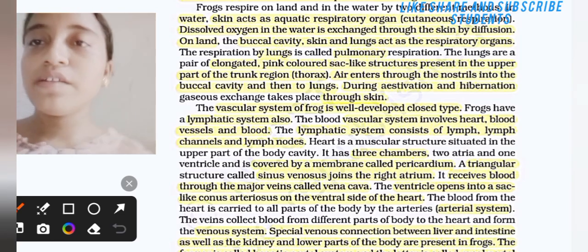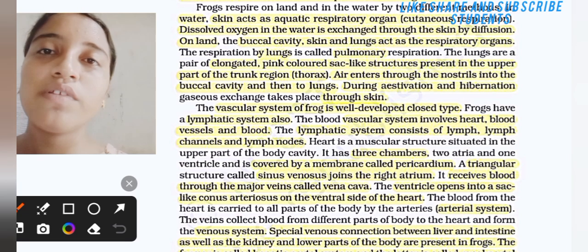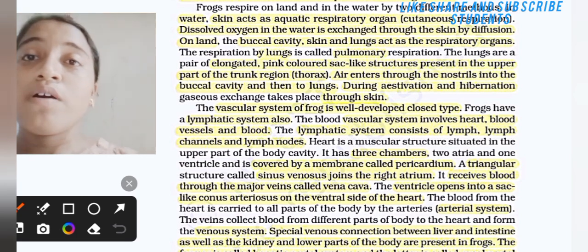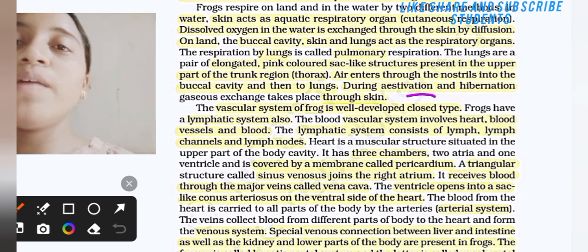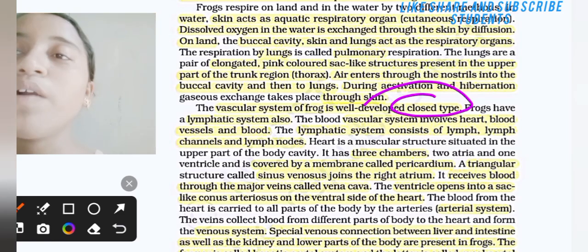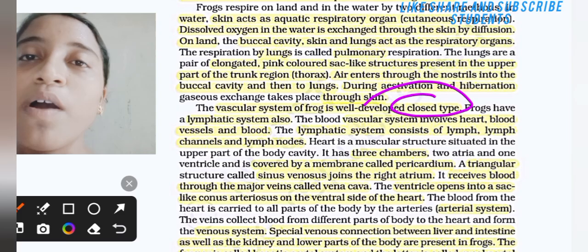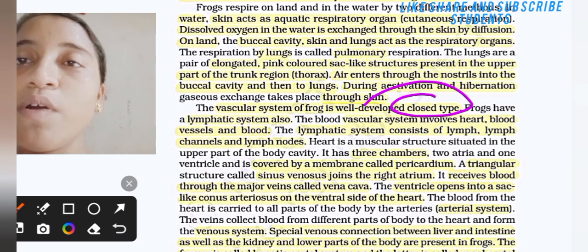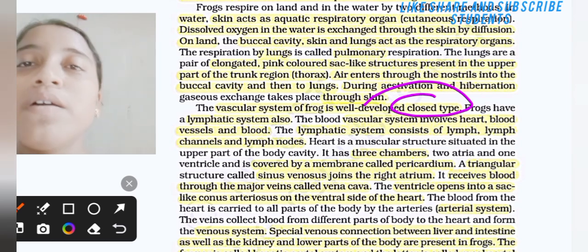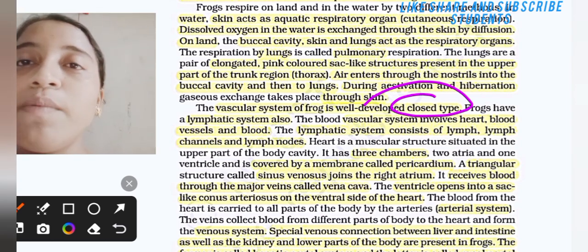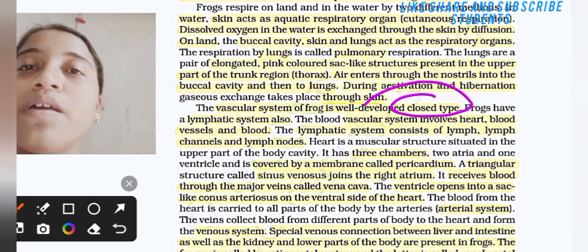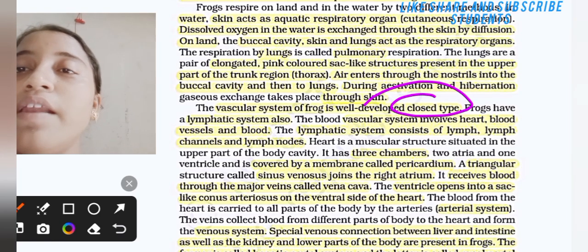The vascular system of the frog is well developed, closed type. Which type? Closed type, not open type. The frog has a lymphatic system also. The blood vascular system involves what? That is the heart, blood vessels and blood. The lymphatic system consists of lymph, lymph channels and lymph nodes.